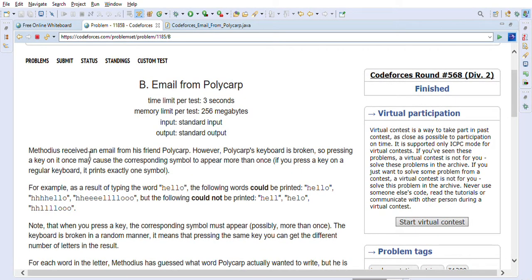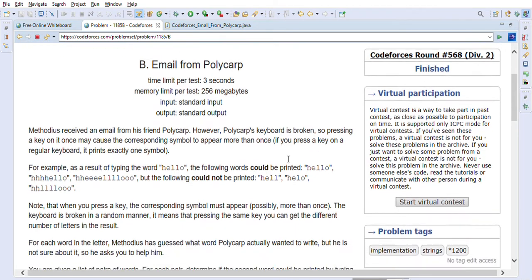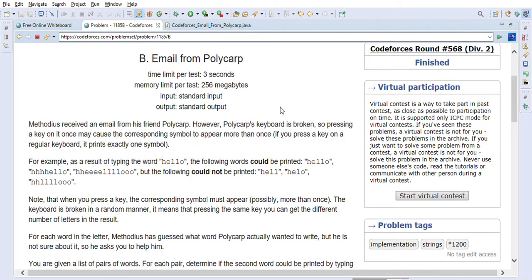So Methodius received an email from his friend Polycarp. However, Polycarp's keyboard is broken, so pressing a key on it once may cause the corresponding symbol to appear more than once. If you press a key on a regular keyboard, it prints exactly one symbol. Now Polycarp's keyboard is broken, so sometimes if you press the key, it prints multiple times, right?